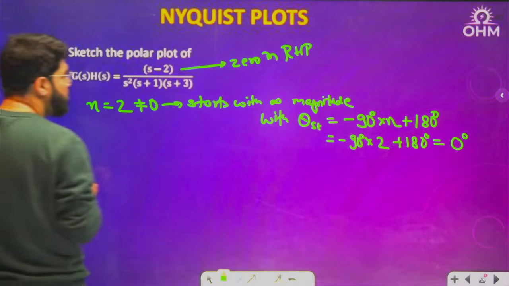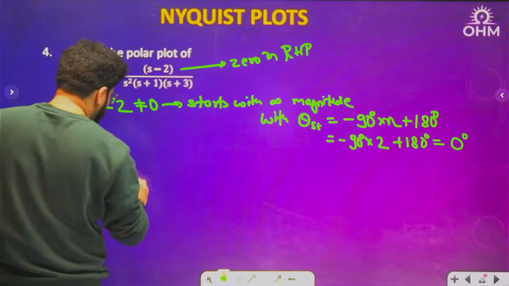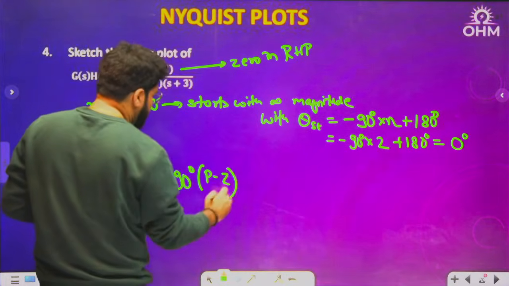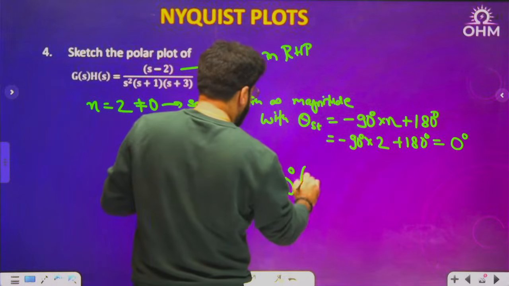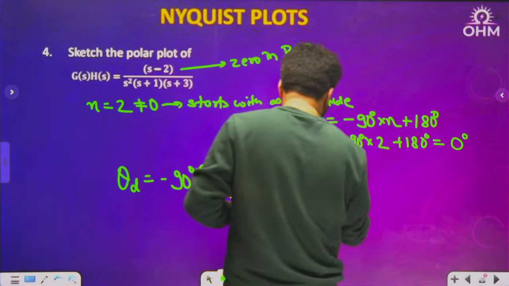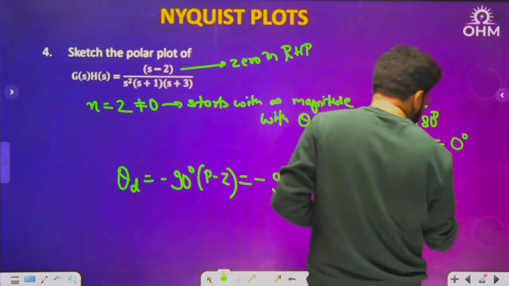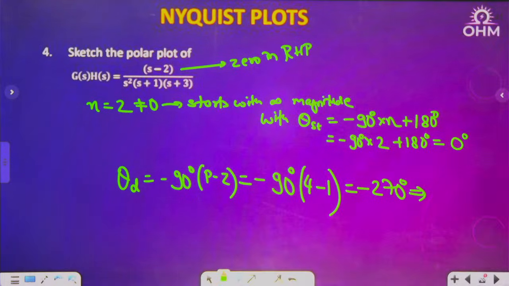Now what is next? The diving angle will not change, so let us use the diving angle formula. Minus 90 degree into P minus Z. Total poles are 1, 2, 3, 4, and total zeros, there is 1. So this becomes minus 270 degree. Minus 270 degree means how much? Just a second here. Complete this question.